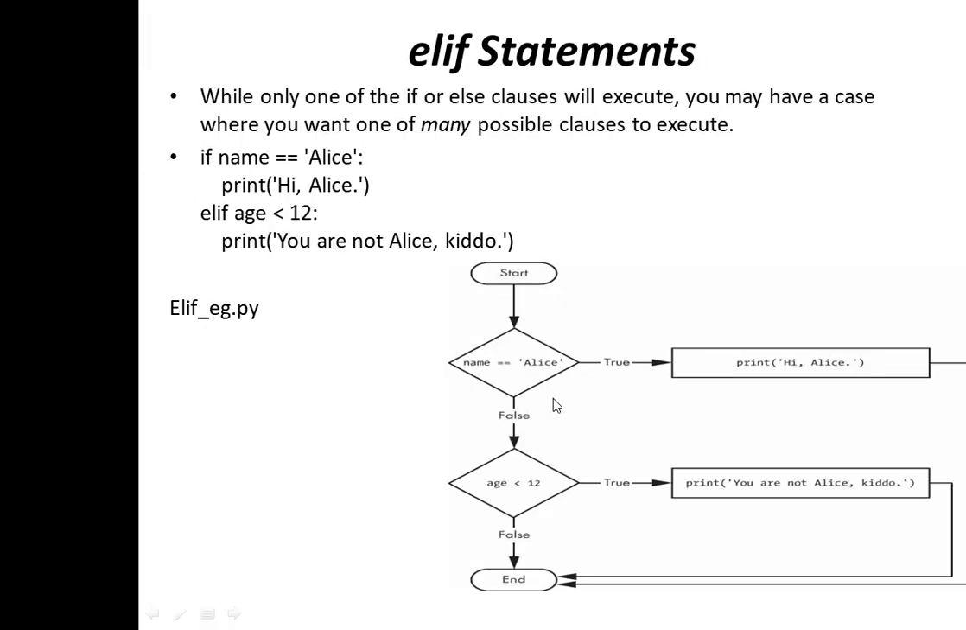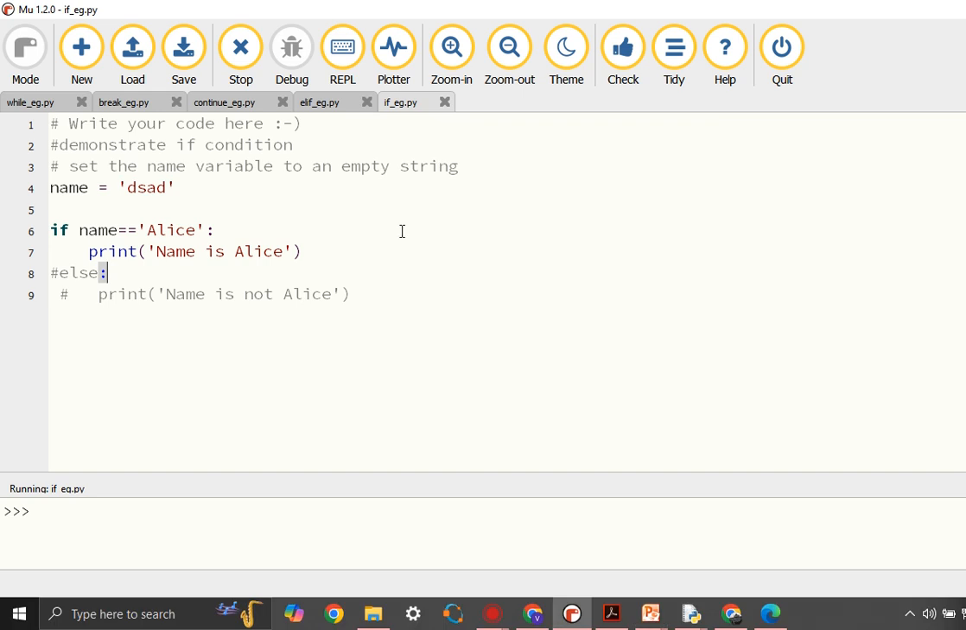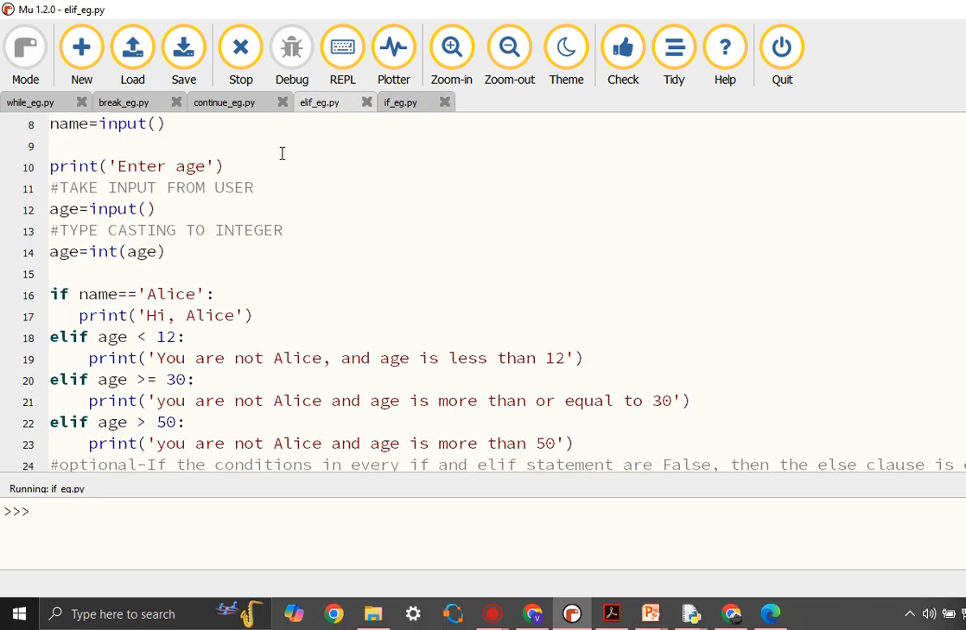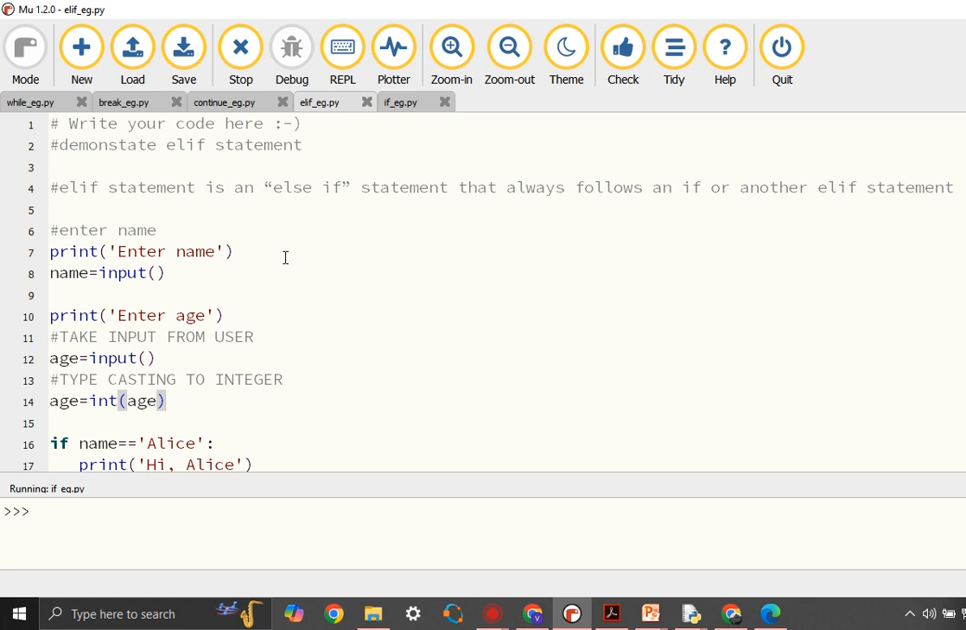Now coming to the next flow control statement, elif. Elif is similar to else if in other programming languages, except that we use it as elif. So the previous program is now altered in this way. Let's look at it in the MU editor. We have just made some modifications to the previous program.